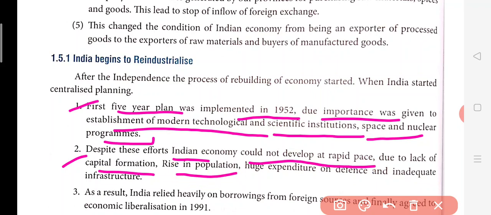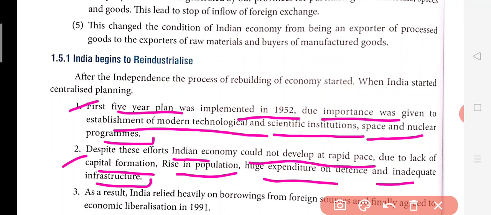After that, rise in population was there, so that was another concern. Huge expenditure on defense and inadequate infrastructure. So infrastructure, road, railways, the transportation. In terms of road, there were very few roads which were of good quality. So transportation is an important factor. If you want to start industries and trade and all, you need good roads, so that you can transport your goods from one place to the other. So those facilities were not there in India.